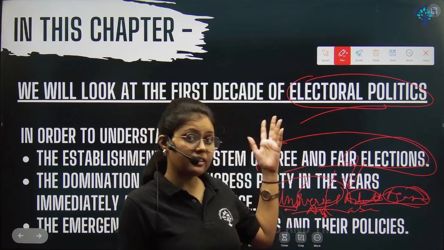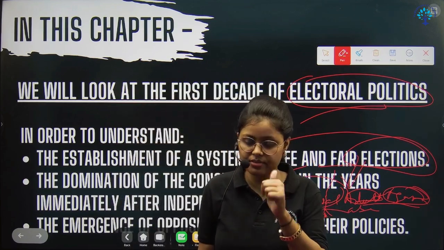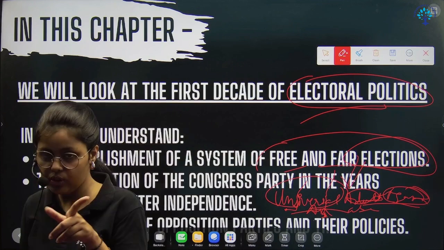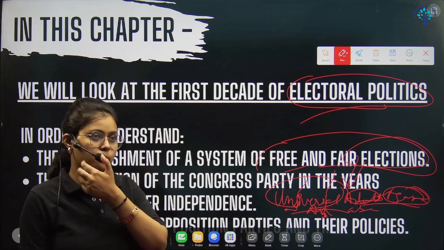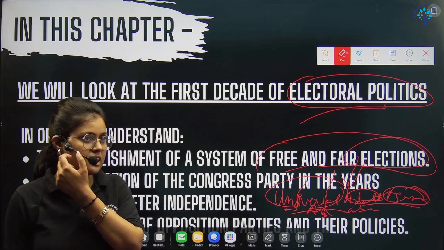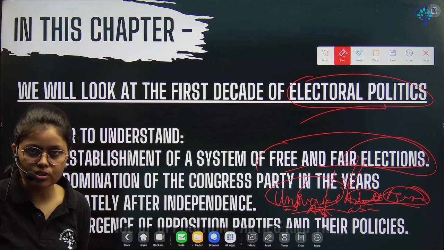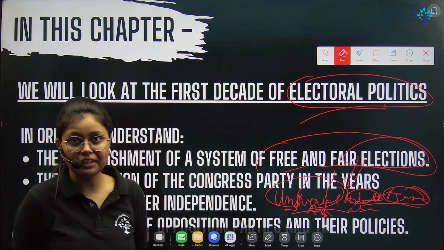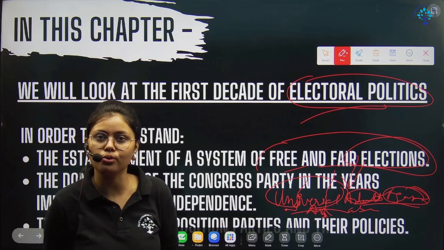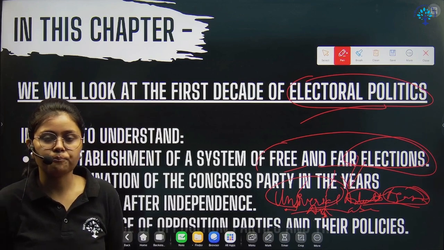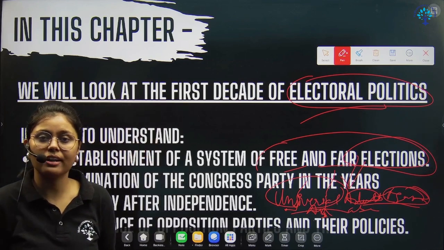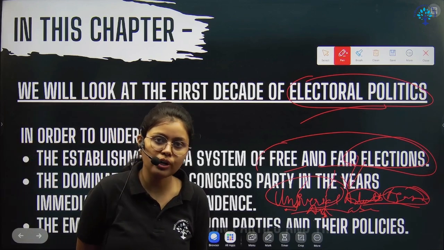Everyone, during that time when we were in the colonial grip, we have seen how there was no universal adult franchise. Why? Because the more educated you are, or the more wealth you have, the more votes you could give. You can give 3 or 2. It's just an example for understanding. So if you have wealth, you can give more votes, like 2 or 3, but if you are poor, you can give only 1 vote.